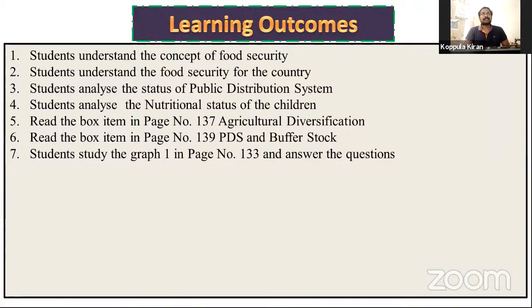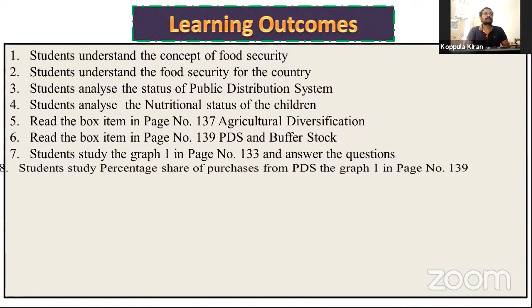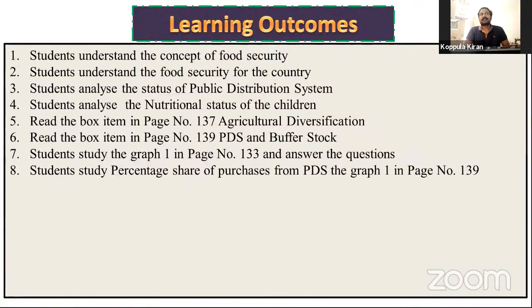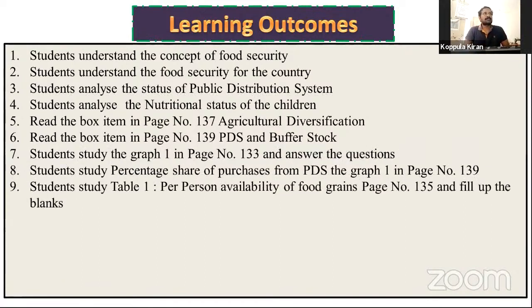We will discuss it deeply in the lesson. Students study the percentage share of purchases from PDS, graph 1 on page number 139. This is also one of the graphs we will discuss. Students study table 1, per person availability of food grains, page number 135, and fill up the blanks.